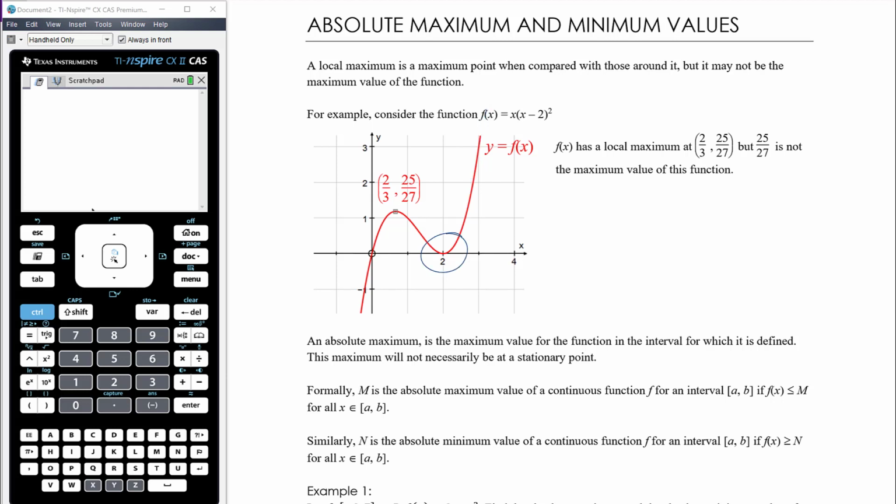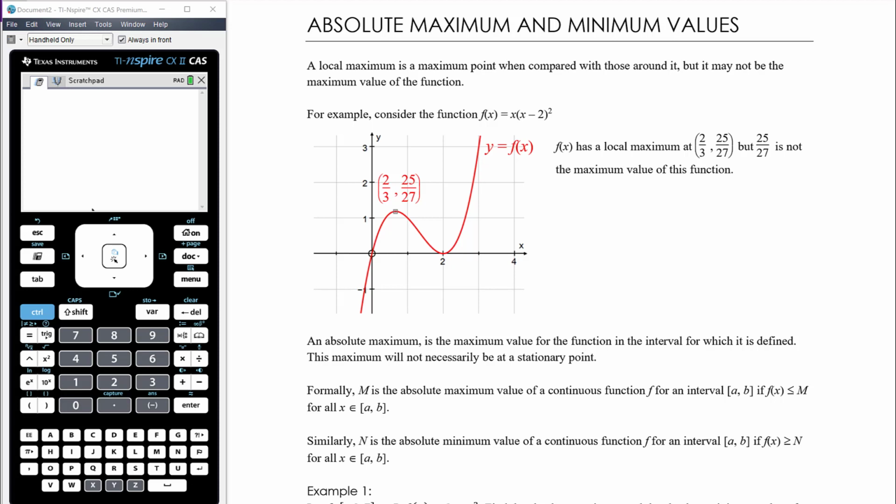Similarly, this point here, that's the local minimum turning point. The local minimum value is 0, but that is not the absolute minimum value of this function. The graph gets lower than that. It doesn't actually have a defined minimum. Its minimum is negative infinity, which we wouldn't actually say. So f of x has a local maximum at the point 2/3, 25/27, but 25/27 is not the maximum value of the function. Okay, there are higher points on the graph than that.